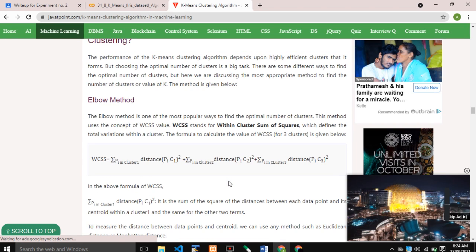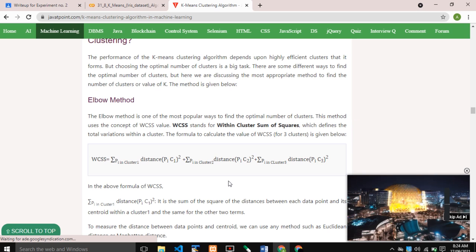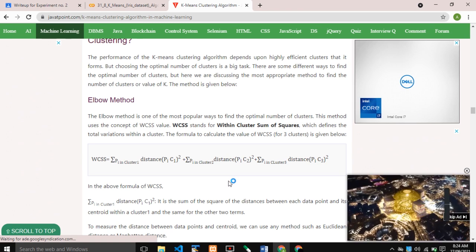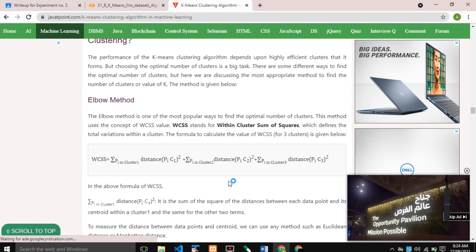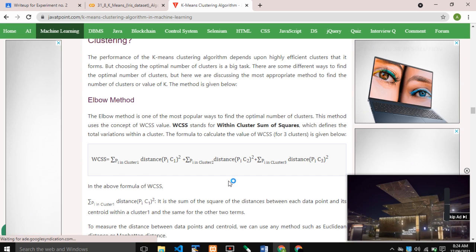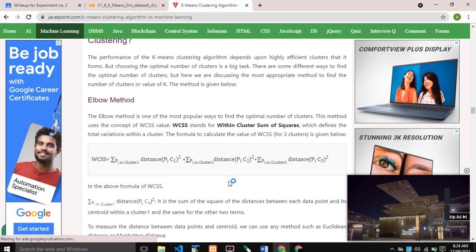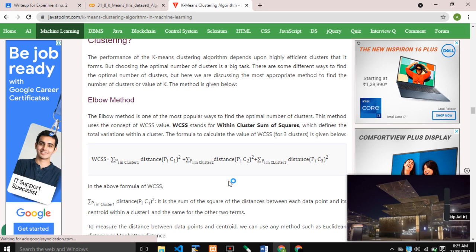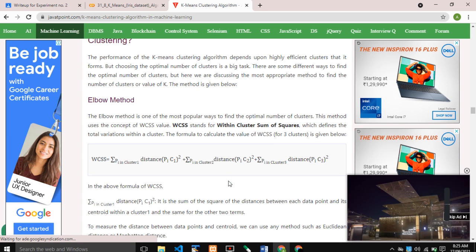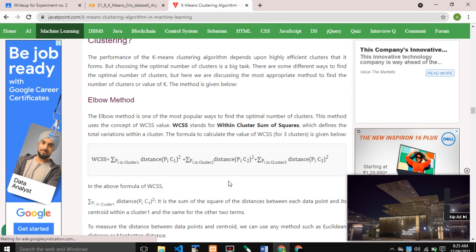Next is the elbow method. The elbow method is one of the most popular ways to find the optimal number of clusters. This method uses the concept of WCSS. WCSS stands for within-cluster sum of squares, the sum of squares within a centroid cluster.